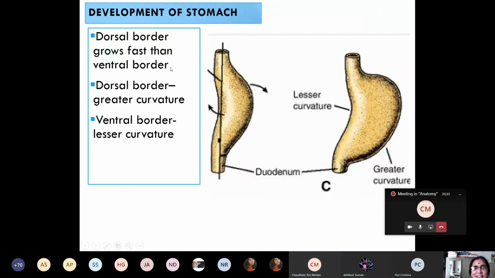Very good. Then tell me, my dear students, this left surface will face anteriorly or posteriorly? Anterior. Left surface anterior. And the right surface? Posteriorly. Right surface posteriorly. Good.